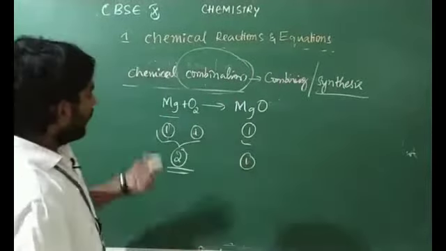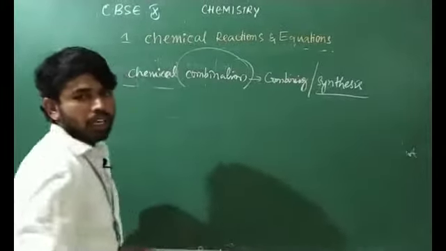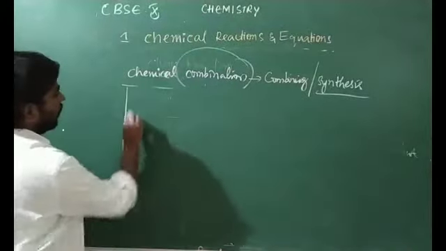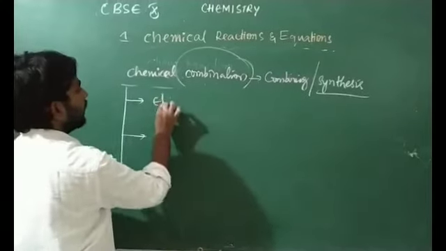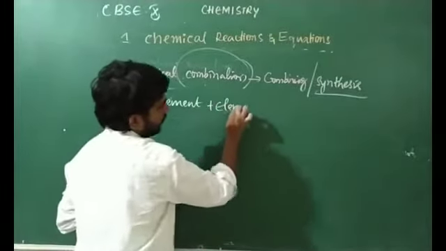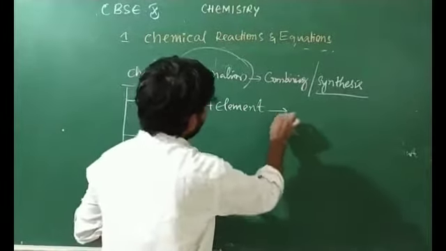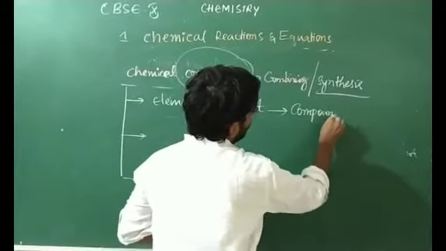Remember, within this chemical combination reaction we have three types. The first one is element plus element, both react and form a compound. Element plus element gives rise to compound.